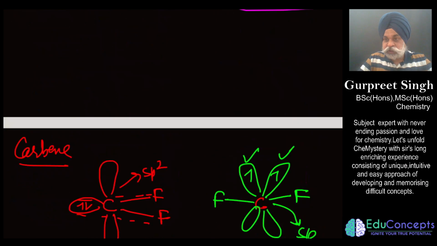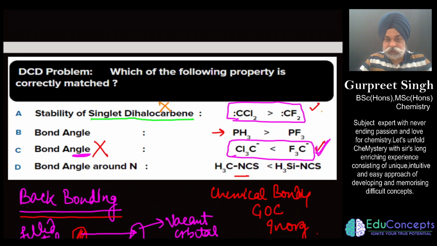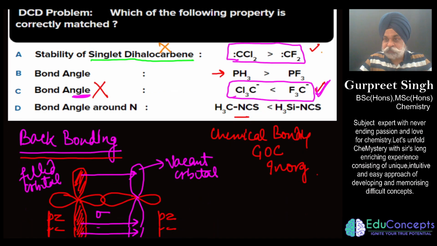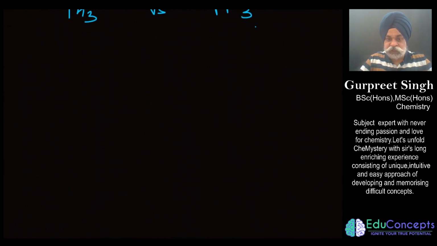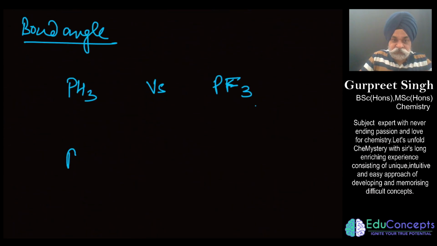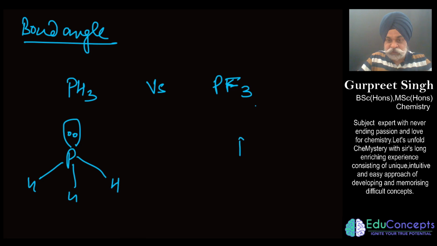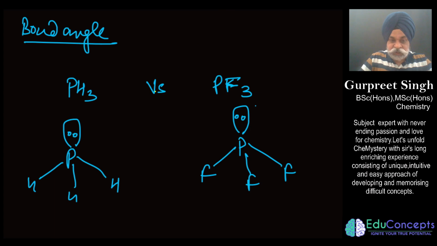So this is the option number B, Bombay. Now here what we have to figure out is, first I would draw the Lewis dot structure. This is pyramidal in shape, and this is fluorine. So the only difference is, if you see again the electronegativity difference, because you have to check the bond angle.